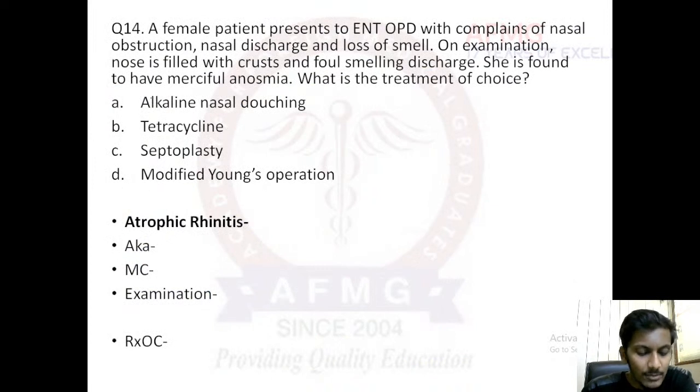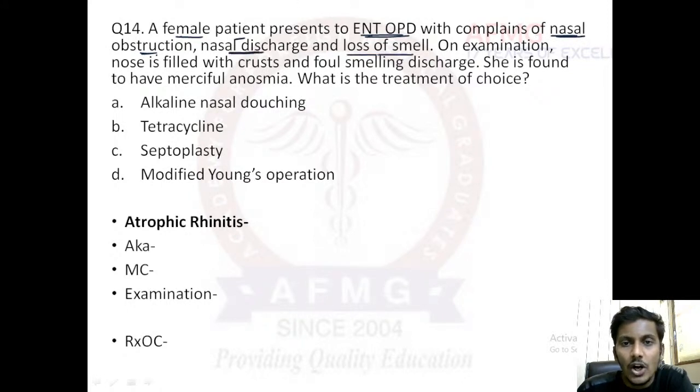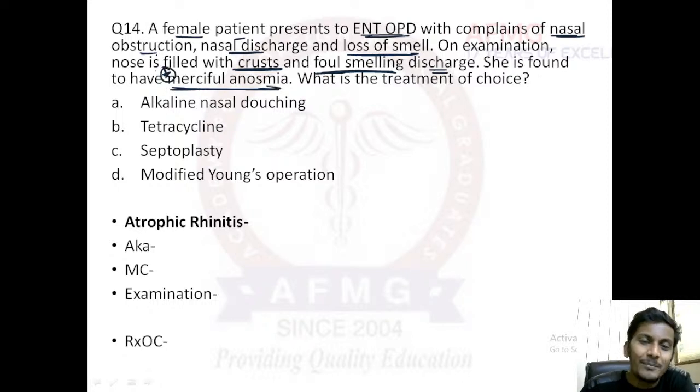Very good. Question number 14 now. Question number 14 says a female patient presents to ENT OPD with complaints of nasal obstruction, nasal discharge and loss of smell. On examination, nose is filled with crusts and a foul smelling discharge is present. She is found to have merciful anosmia, a very characteristic punchline. Everything is given in the question. So now they are asking what is the treatment of choice. Last line is what is the treatment of choice.